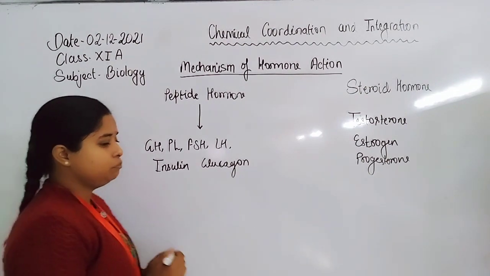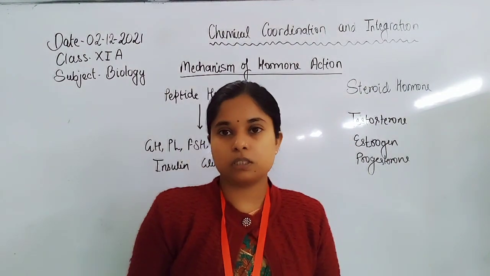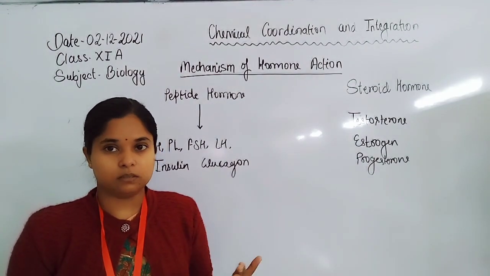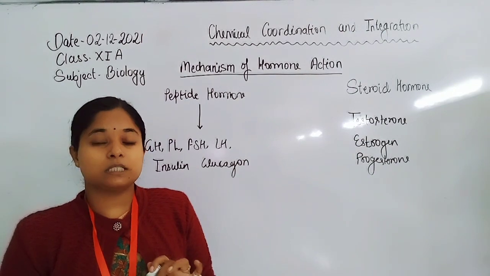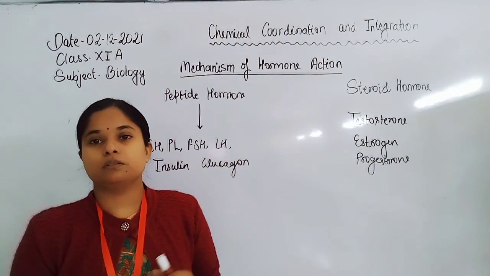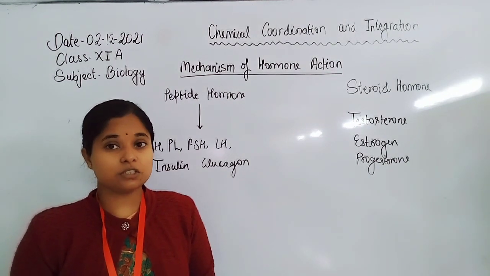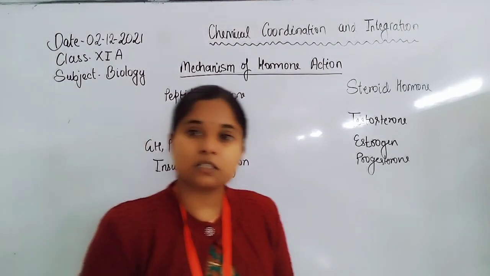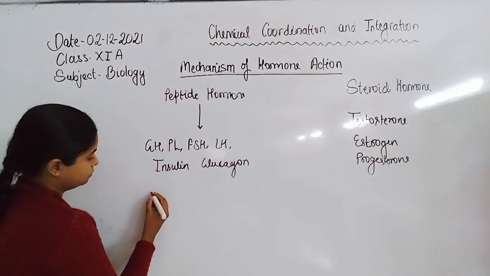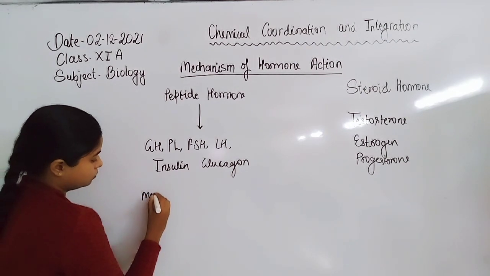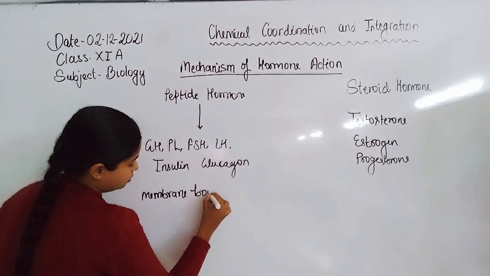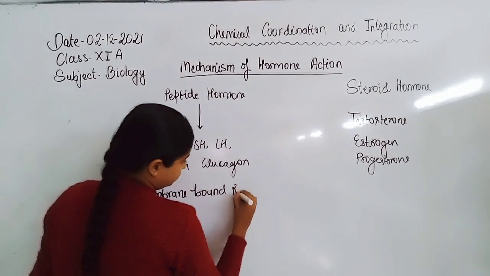The protein molecules themselves do not cross the lipid bilayer. They need channels. That's why the receptor for such types of hormone is present on the cell membrane. Such receptors are known as extracellular receptors, cell membrane receptors, or membrane bound receptors.